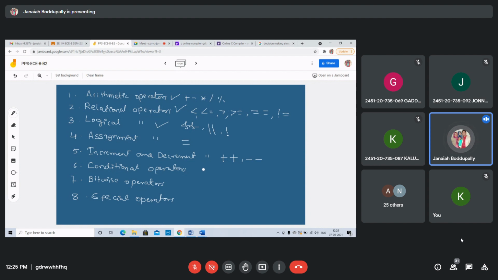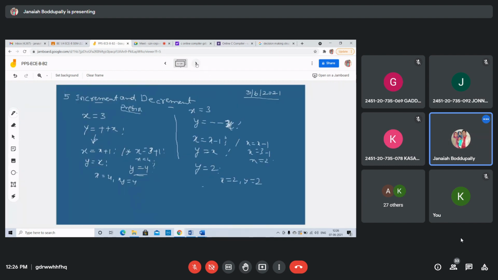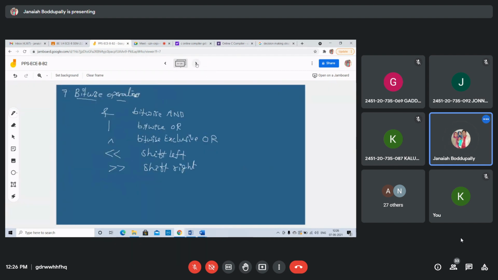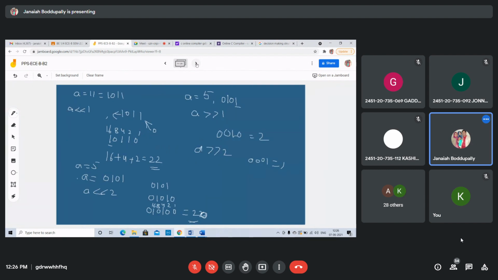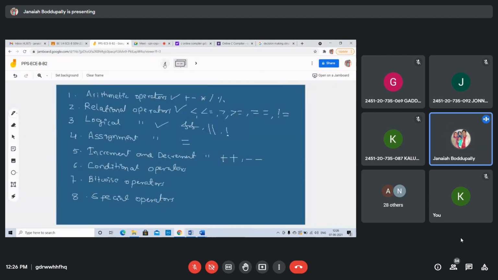Conditional operators are completed or not? Bitwise operators. Conditional also completed? Students, conditional operators completed or not? Yes, sir, completed.